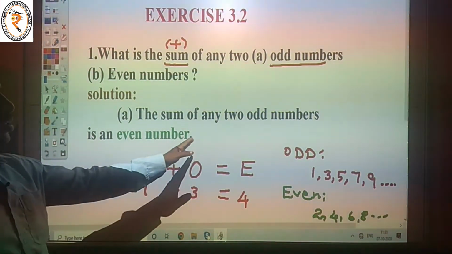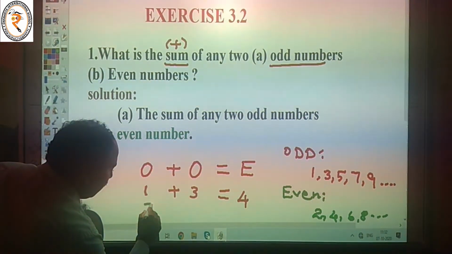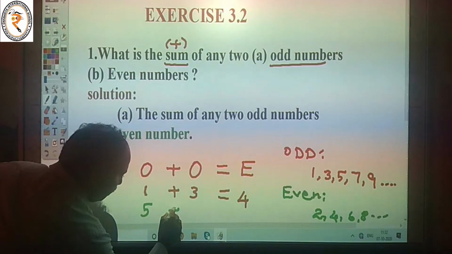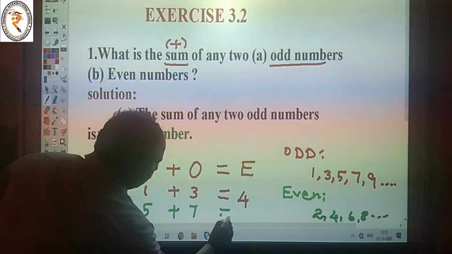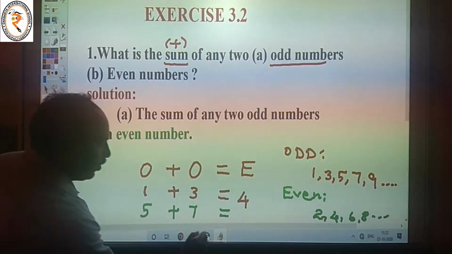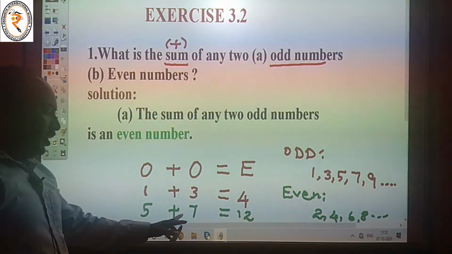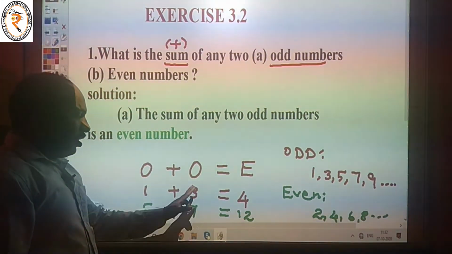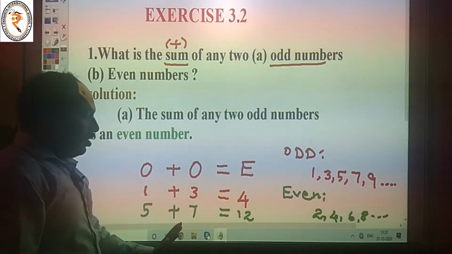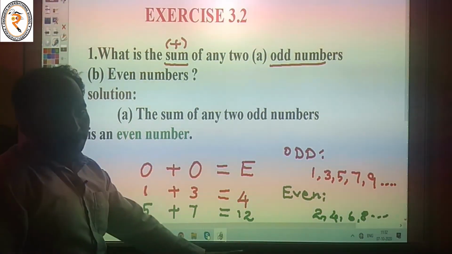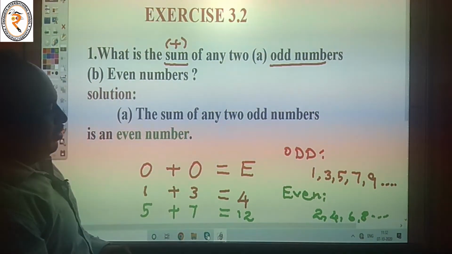One more example: 5 plus 7 is equal to 12. 5 is an odd number and 7 is also an odd number. That means the sum of two odd numbers is equal to an even number.